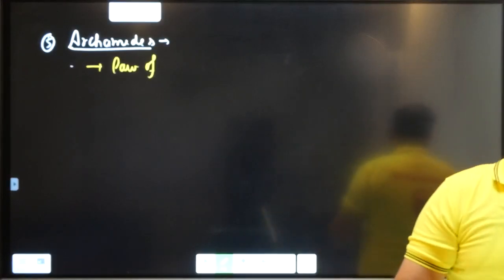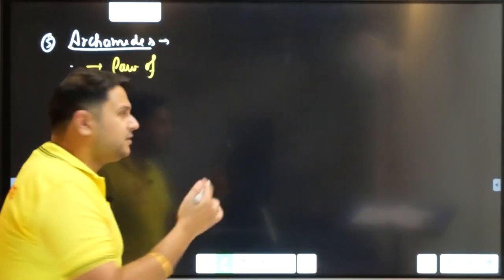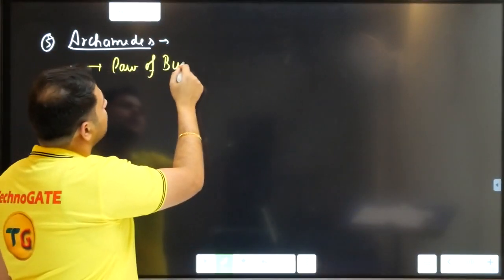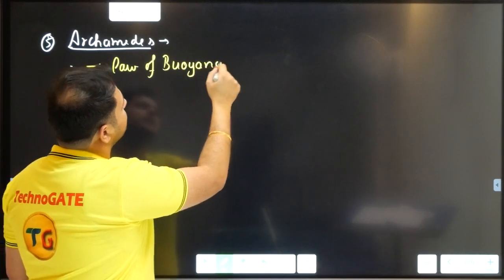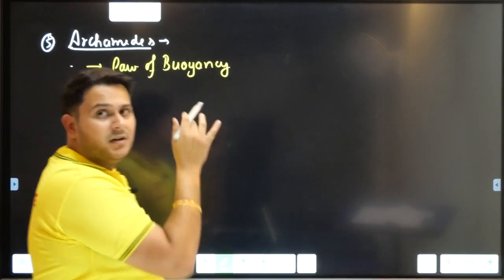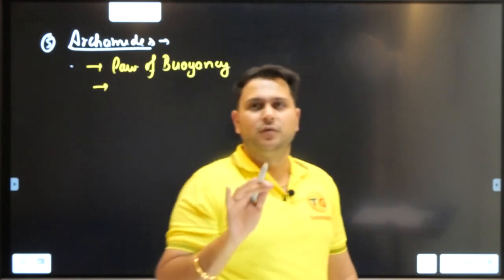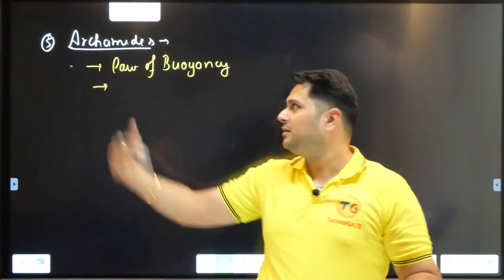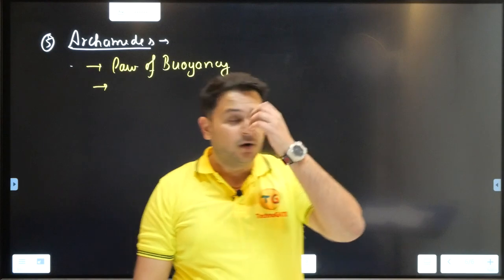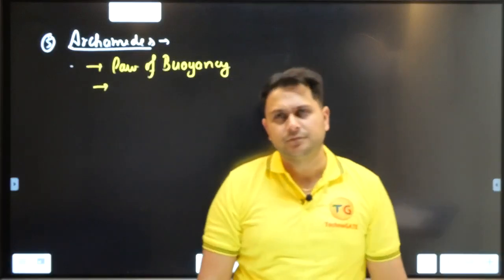It was given by your Archimedes only, right? I will write it, law of buoyancy. Alright, words may get a bit blurred in between, but nothing to worry about. As soon as I come back in the center, this will get clear, right? Alright, now law of buoyancy.